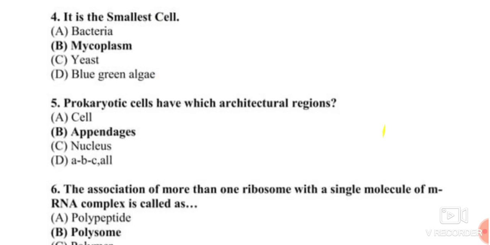Fifth question: prokaryotic cells have which architectural region? The prokaryotic cell has appendages like pili and flagella. These are architectural regions, whereas the nucleus and a typical cell do not have such kinds of appendages. So the answer for question number 5 is appendages.